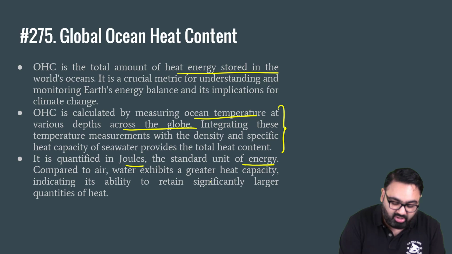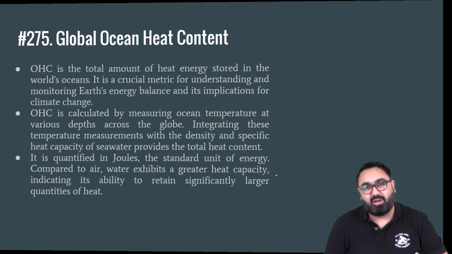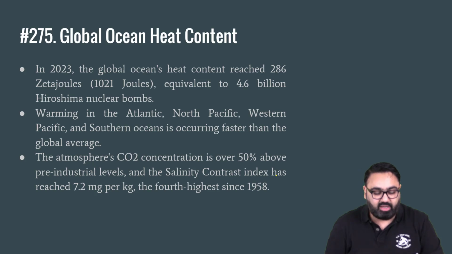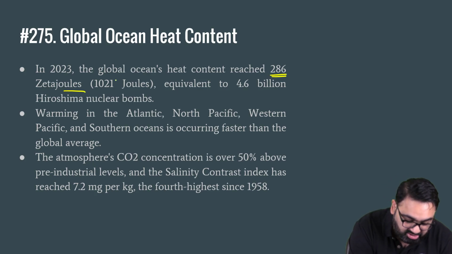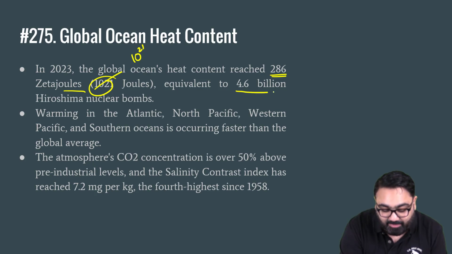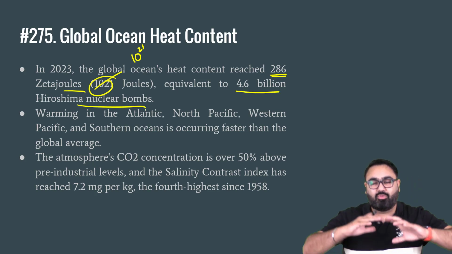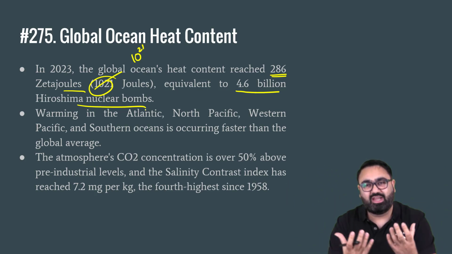Compared to air, water has a much greater heat capacity, and that is why it retains much larger quantities of heat. What about the facts? In 2023, global ocean's heat content reached 286 zettajoules. Now, zettajoules means 10 to the power 21. It is equivalent to 4.6 billion Hiroshima nuclear bombs. It is humongous.